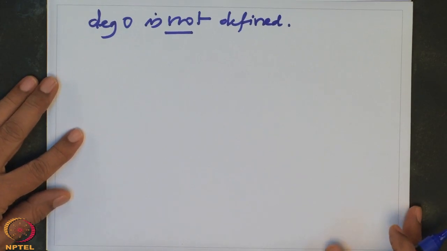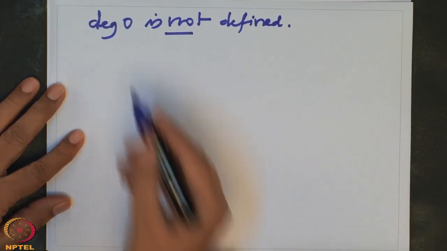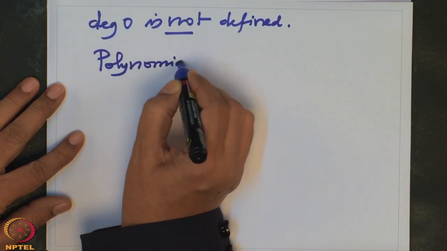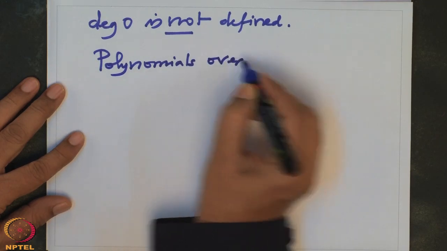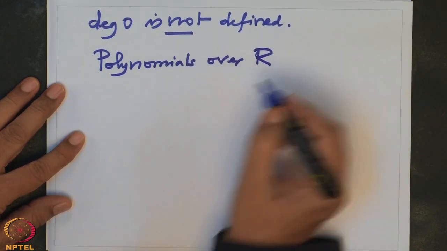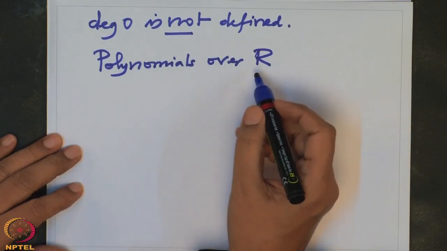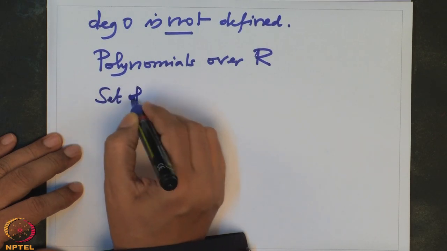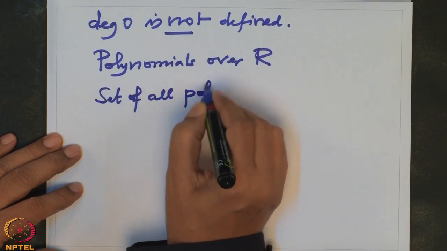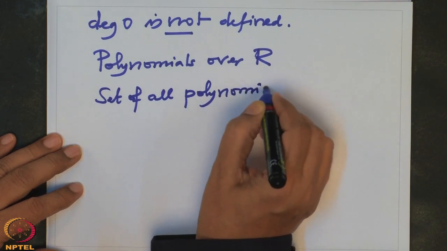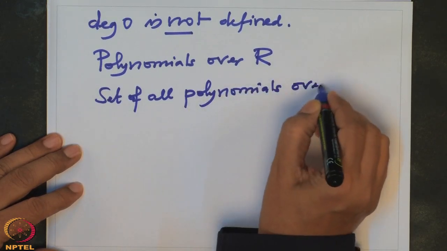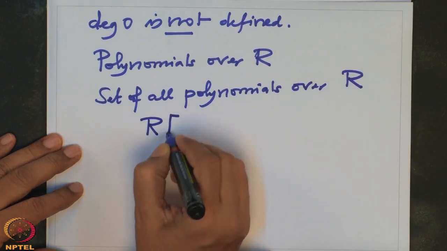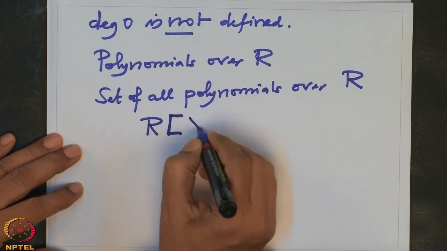These are also called polynomials over k, polynomials over R. The set of all polynomials over R is usually denoted by R[x], R square bracket x.